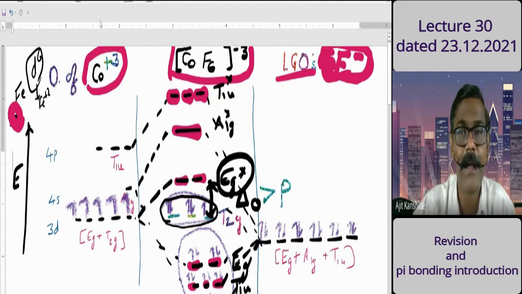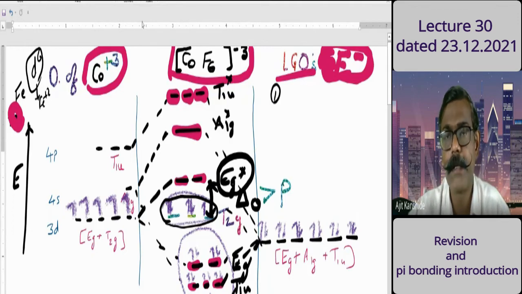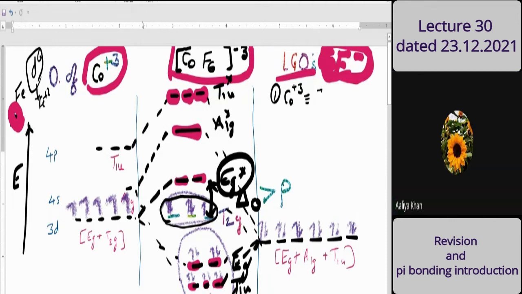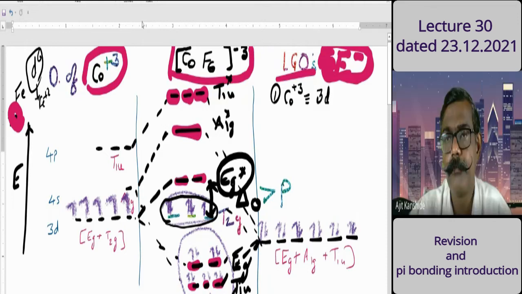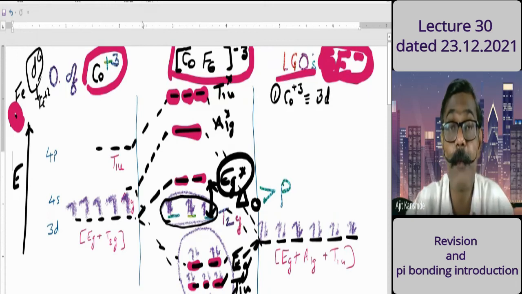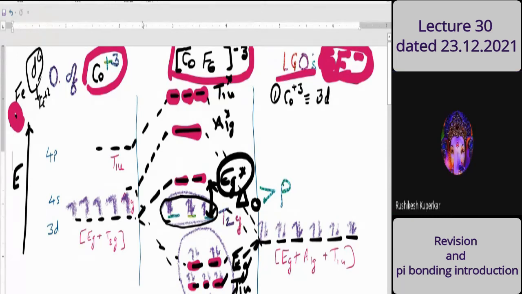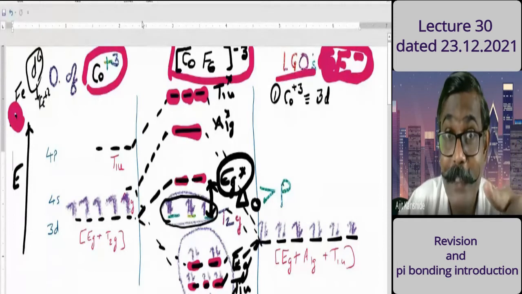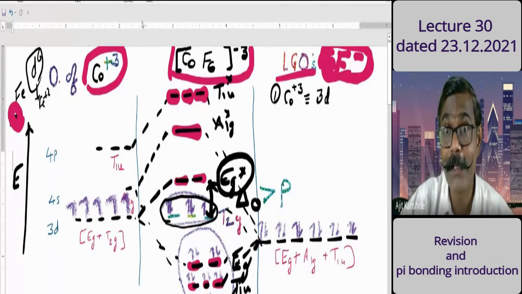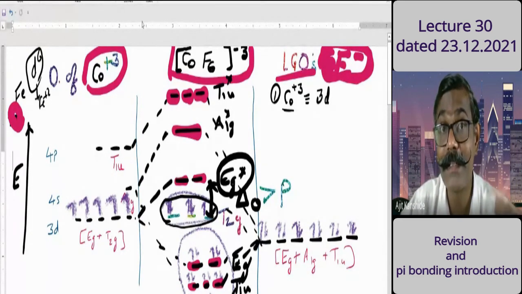And from metal ion, our point number 1, the central metal ion present in the complex hexafluoro cobalt 3 ion is cobalt plus 3. So tell me its electronic configuration. 3d6. Are you sure? Cobalt atomic number 27, 3d7. Okay, 3d7 is for cobalt plus 2. Listen, here which metal ion is there? Cobalt plus 3.